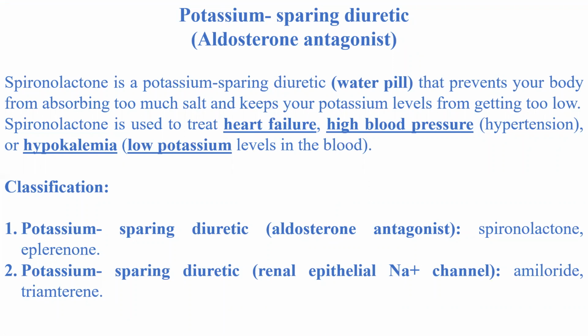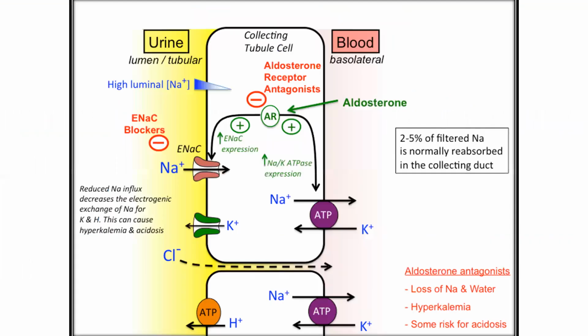Classification of potassium sparing diuretics. The first category is the aldosterone antagonists. The drug names are spironolactone and eplerenone. The second category is the renal epithelial sodium channel blockers. The drug names are amiloride and triamterene.